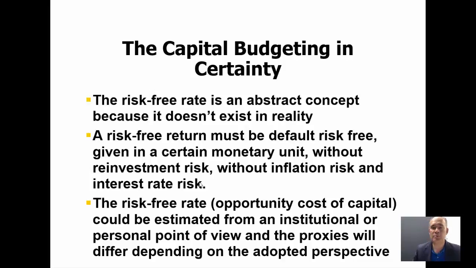From the personal point of view, it is a lot of money to invest like 100,000 pesos in just one single financial security.